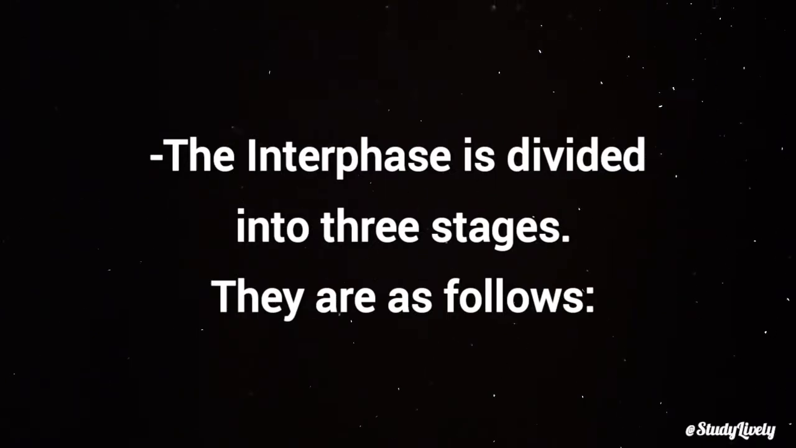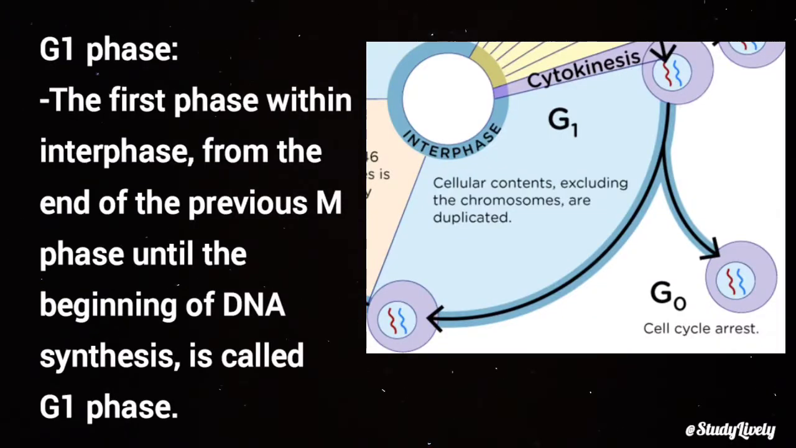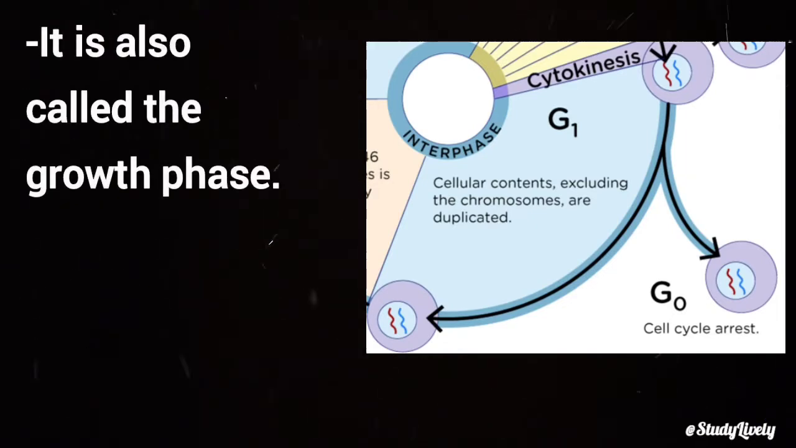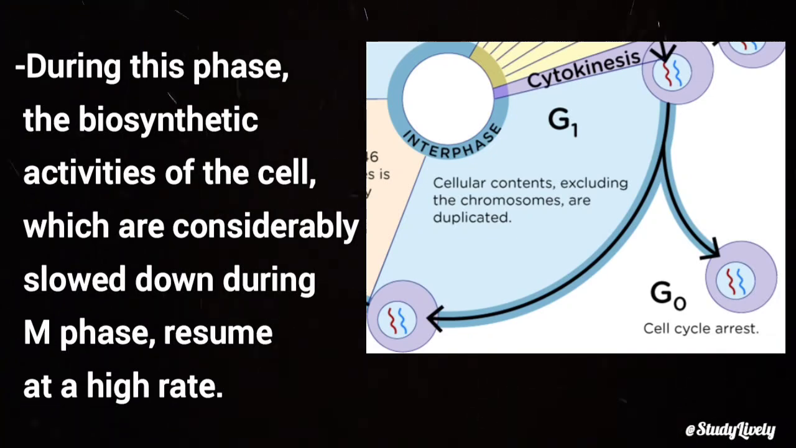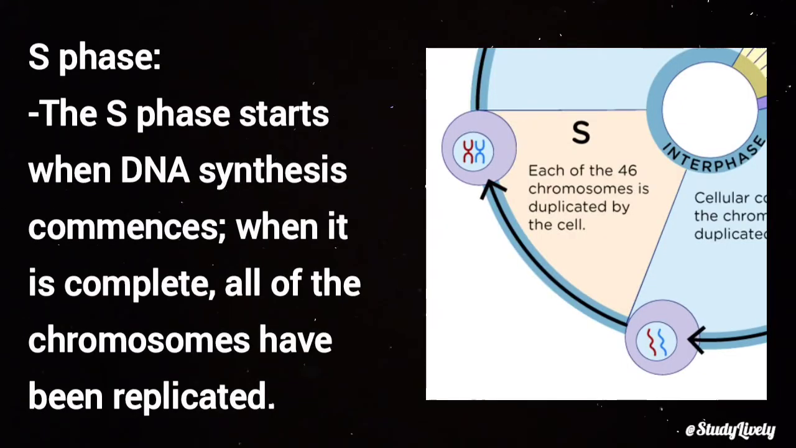They are as follows. G1 phase. The first phase within interphase, from the end of the previous M phase until the beginning of DNA synthesis, is called G1 phase. It is also called the growth phase. During this phase, the biosynthetic activities of the cell, which are considerably slowed down during M phase, resume at a high rate. The S phase starts when DNA synthesis commences.